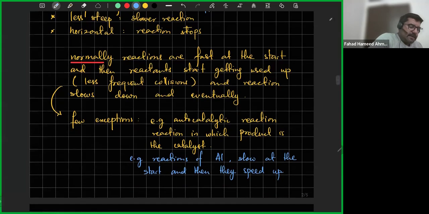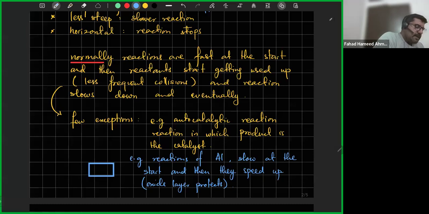So why are they slow at the start? Because they have an oxide layer that protects it. The problem with aluminium is, if you take a piece of aluminium, let's say this is the piece of aluminium, it's got a coating. It's got this coating of aluminium oxide on top of it, which is very non-porous and very unreactive. So we'll start with the reaction being very slow because the coating on top of it does not really react. It takes time for it to dissolve, and when it dissolves, then the aluminium starts reacting. So the reaction becomes faster later on.